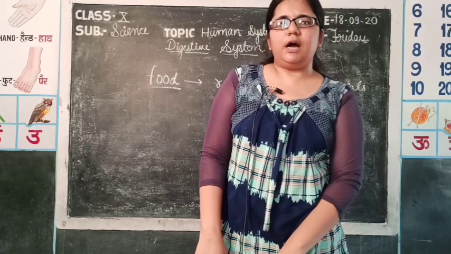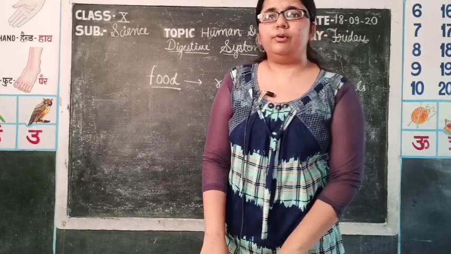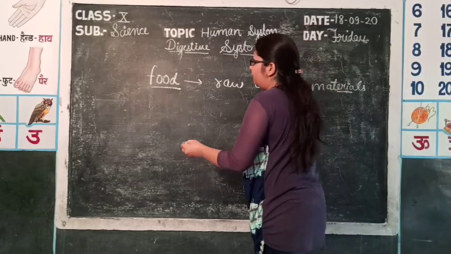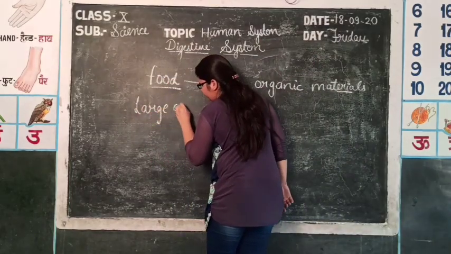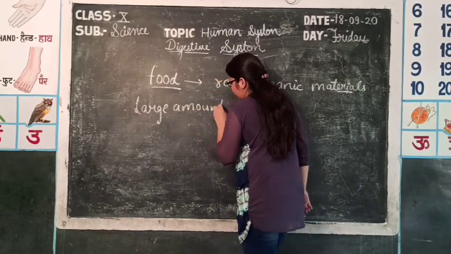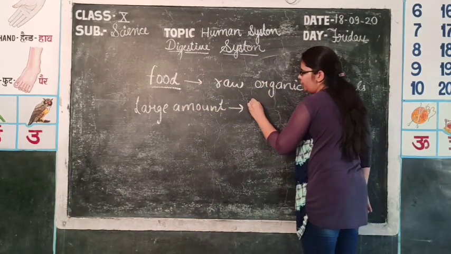These are present in the large amount, that is, they are macronutrients. So the components of food which are present in large amount are macronutrients.